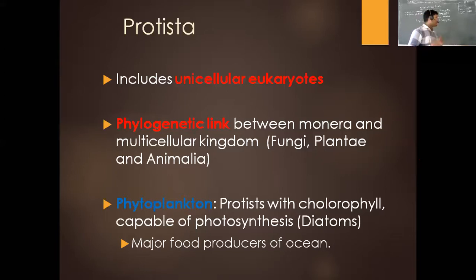You would have also heard another term, zooplankton, which are kind of animals, but not exactly. Phytoplanktons are the major food producers in the ocean. Because they are photosynthetic in nature, they are the major producers, and the other organisms depend on the phytoplanktons for food resources.